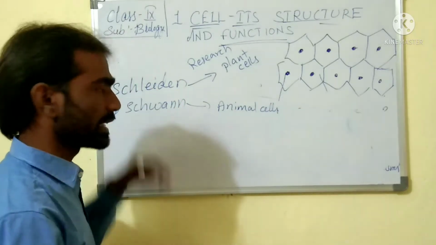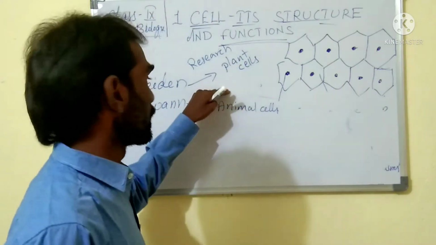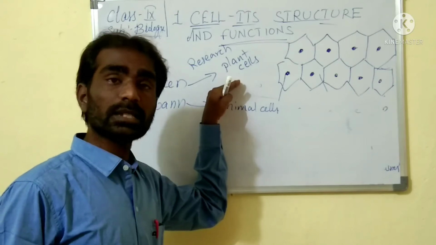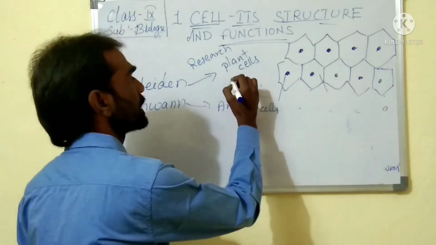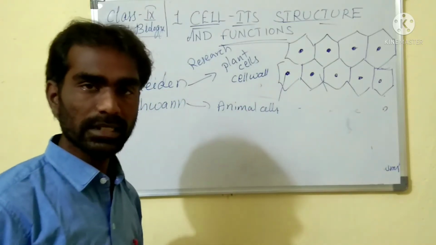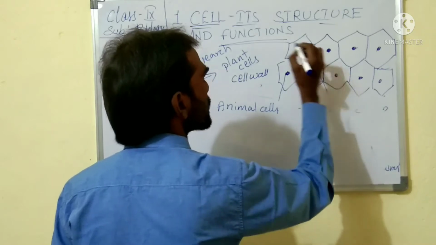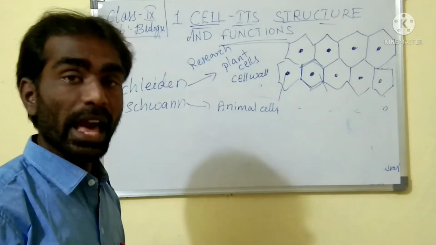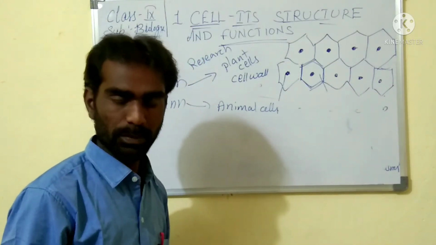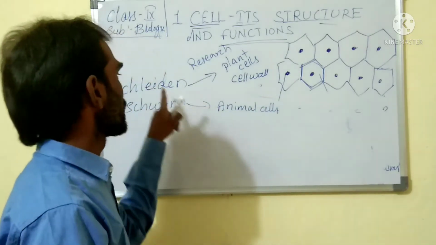So what did Schleiden propose here? Schleiden proposed that all plants have similar cells, but they are bounded by a tough rigid cell wall all around. All plant cells consist of a tough rigid cell wall which gives the proper structure, shape and protection, and separates the cell from other cells.